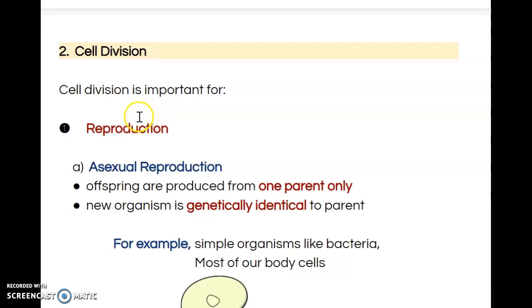Okay, so now that we know the different structures within a cell, all these structures need to be replicated to some extent during a process called cell division. Without cell division, we can't do a number of different things, and there are two types of cell division. Cell division is important for reproduction, or reproducing progeny. If it wasn't for cell division, we wouldn't be around, right?